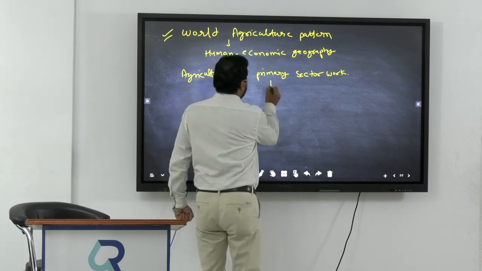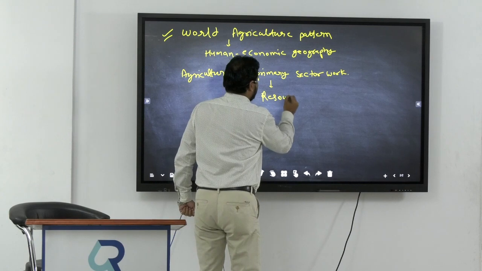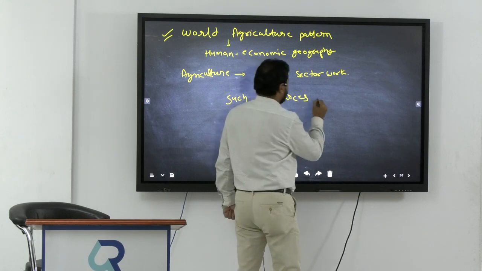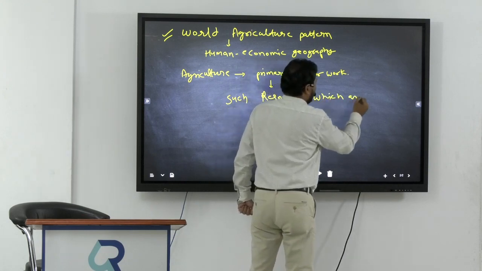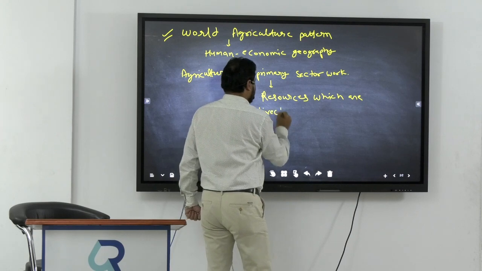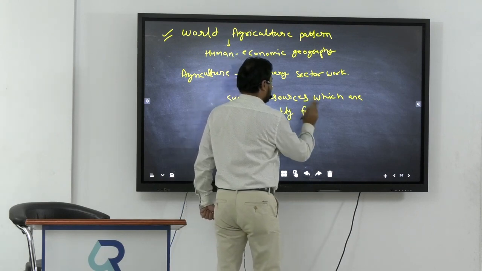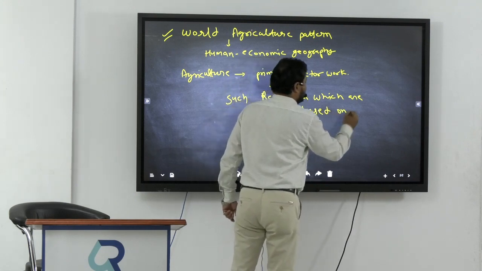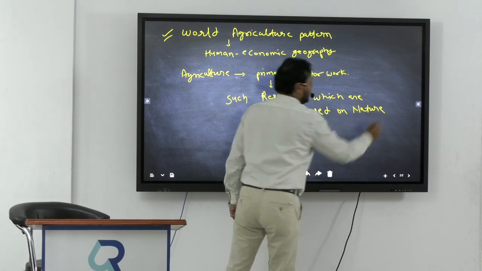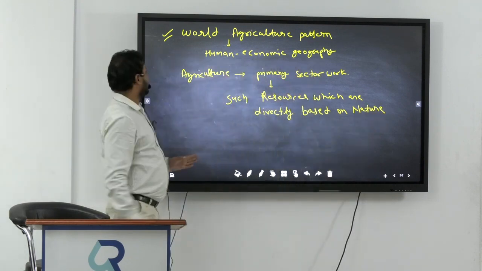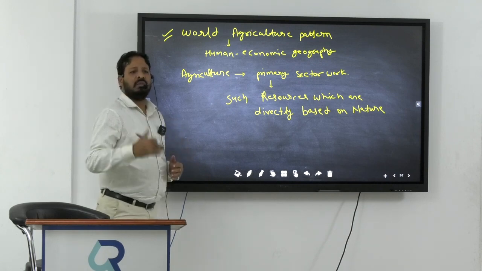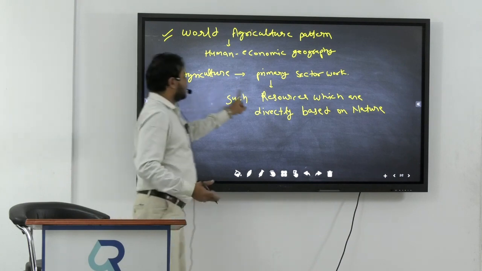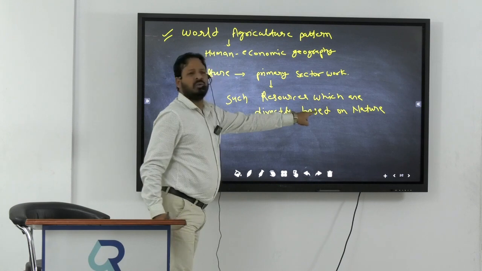Primary sector means such resources which are directly based on nature. Is it clear, everyone? So always remember, what is agriculture? Agriculture is a primary sector function. And what is primary sector function? Primary sector function means such resources which are directly based on the nature.